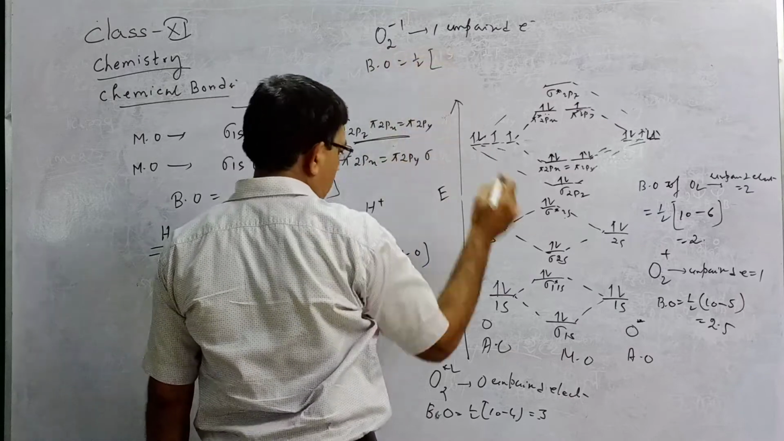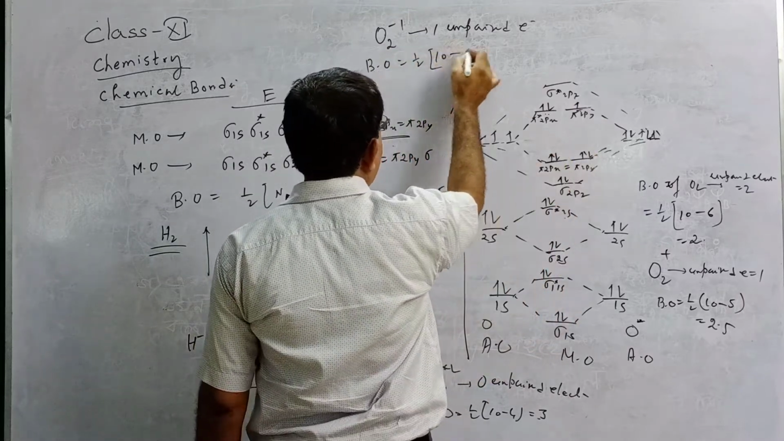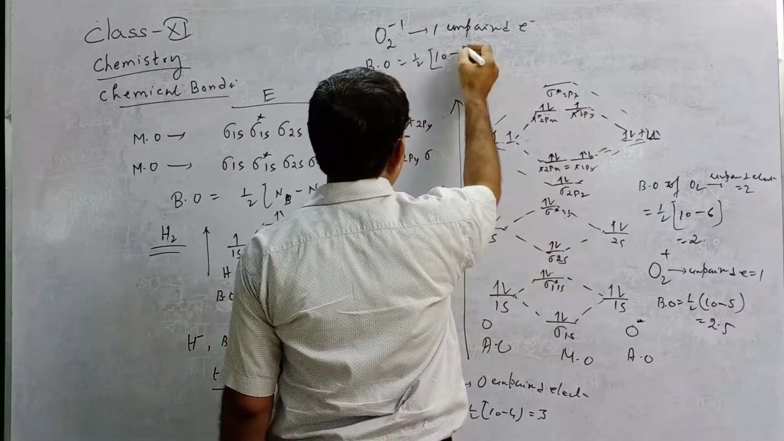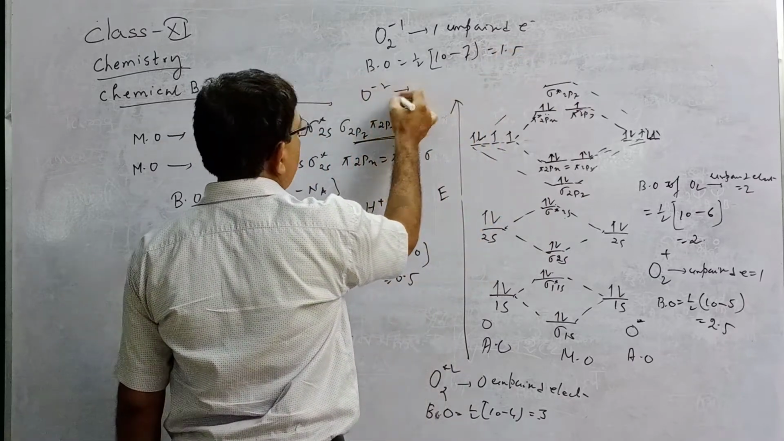Bond order equals half. 2 plus 2, 4, 5, 6, 7, 8, 9, 10, minus anti-bonding 2, 4, 5, 6, 7. That is 1.5.